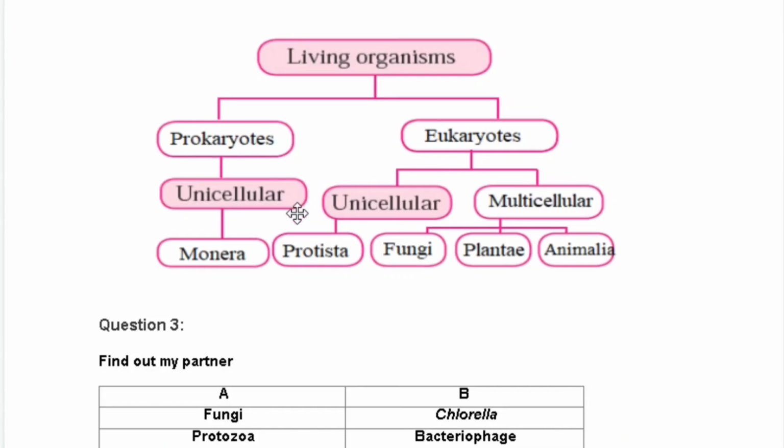So basically this is how your chart will look with answers. Under living organisms, we have studied that we have prokaryotes and eukaryotes. Under prokaryotes, we have unicellular and monera, just this much. Whereas under eukaryotes, we have unicellular as well as multicellular. Under unicellular, we have protista, whereas under multicellular, we have fungi, plantae and animalia. So complete this chart.